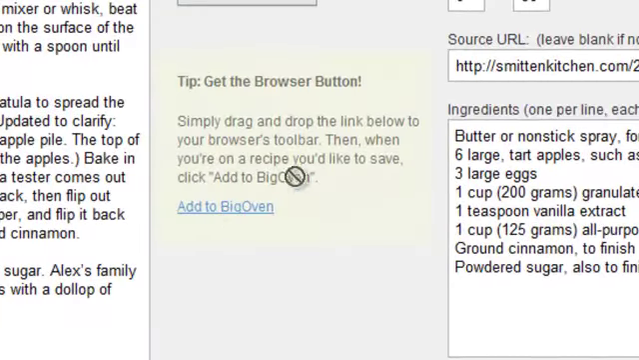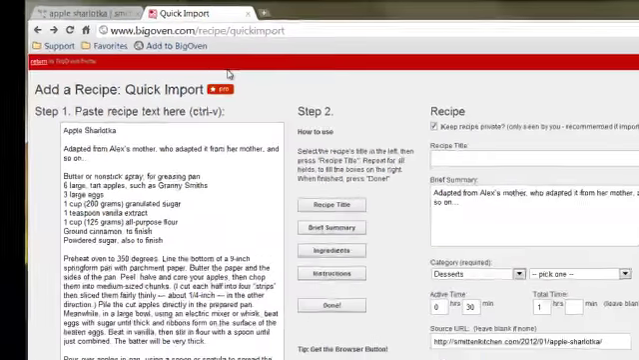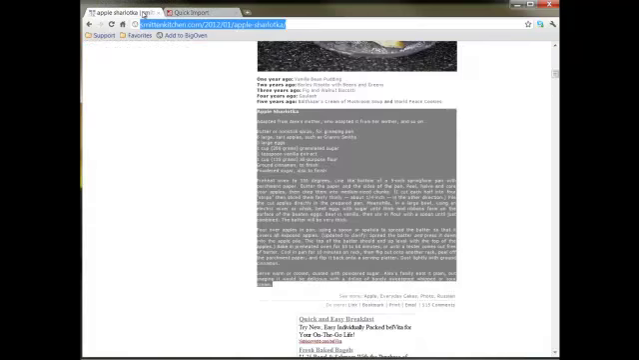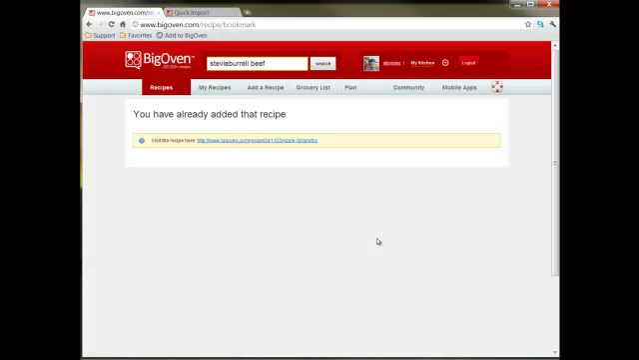We encourage you to drag and drop the link on the page up to your browser toolbar. That way, you can be on any recipe page and simply click the toolbar button to capture it. In this case, I've already added the recipe.